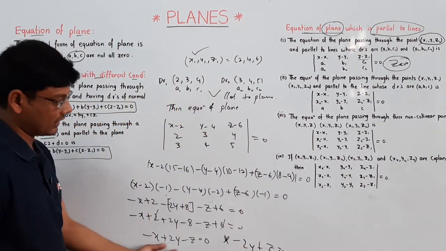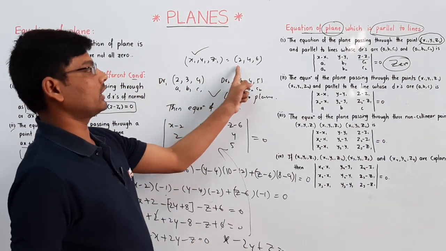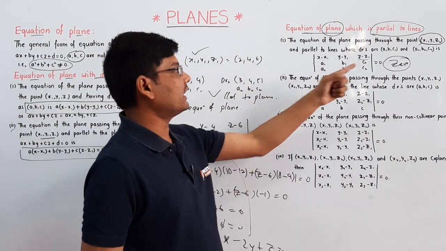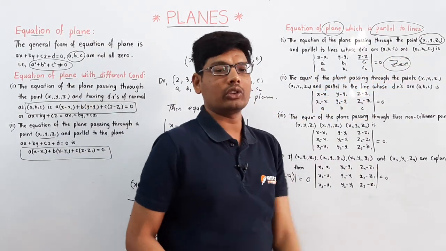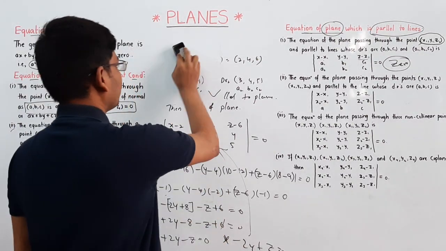If you multiply by minus, this is the equation of a plane passing through the point 2, 4, 6 and parallel to the DRs of the lines, that is a1, b1, c1 and a2, b2, c2. This is all about finding the equation of a plane from a point.